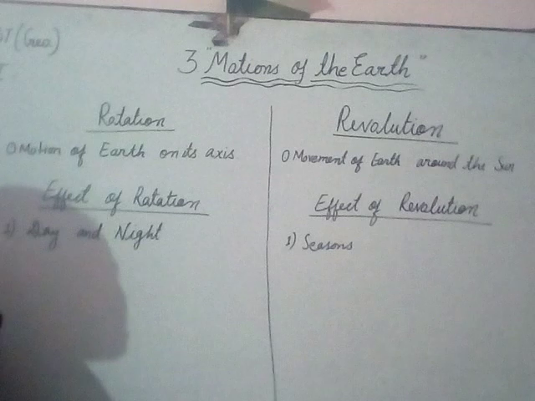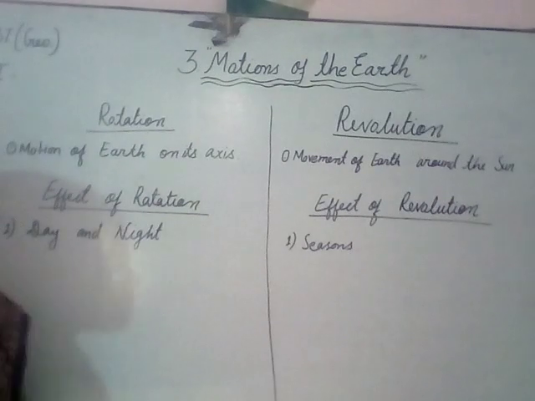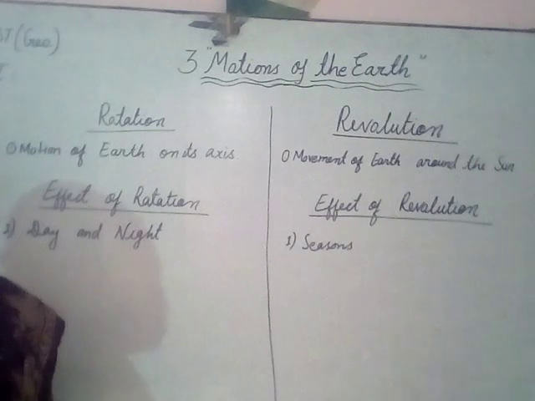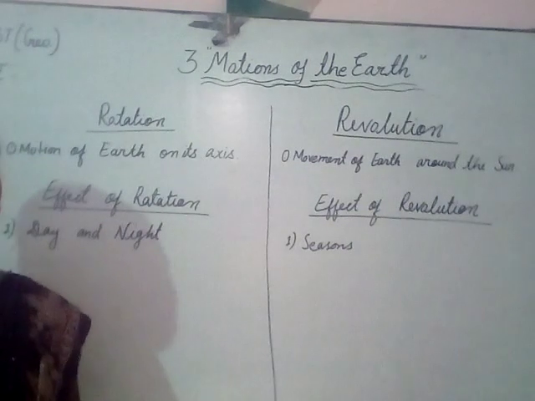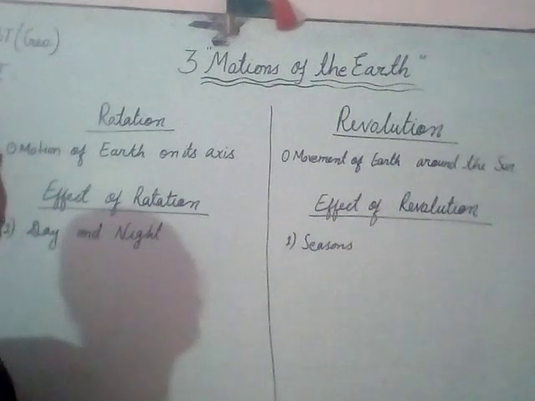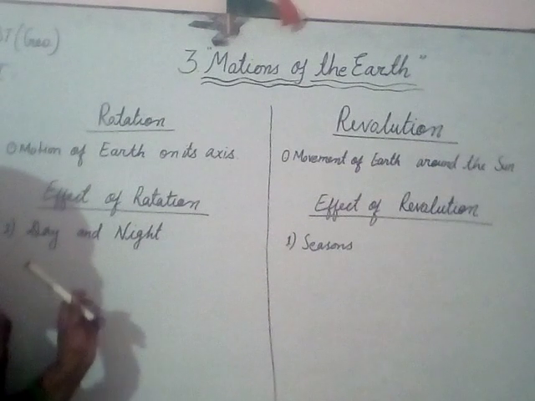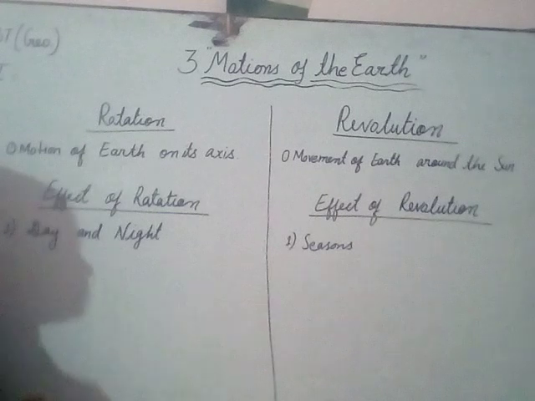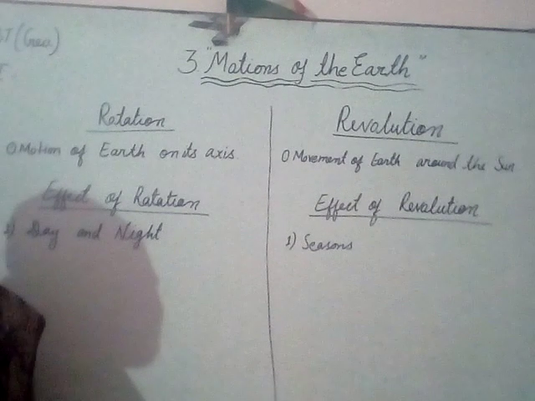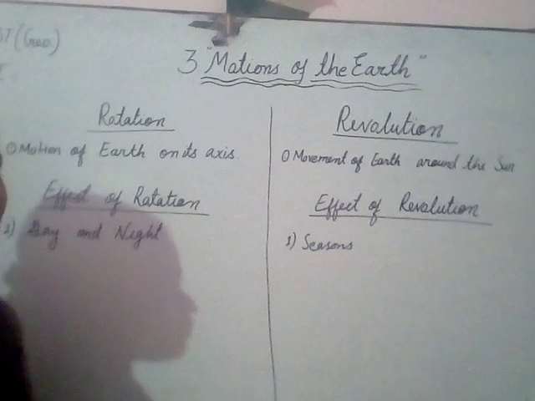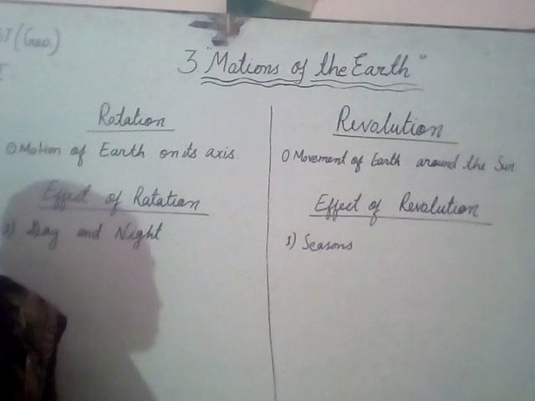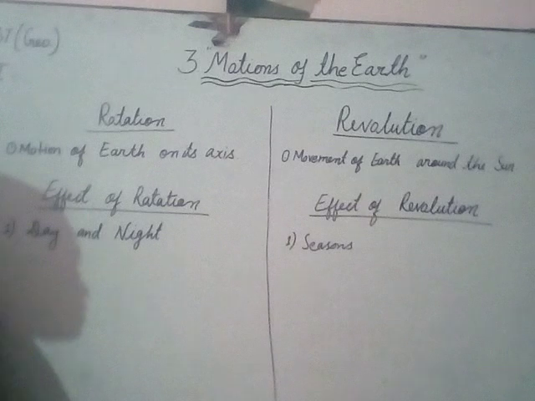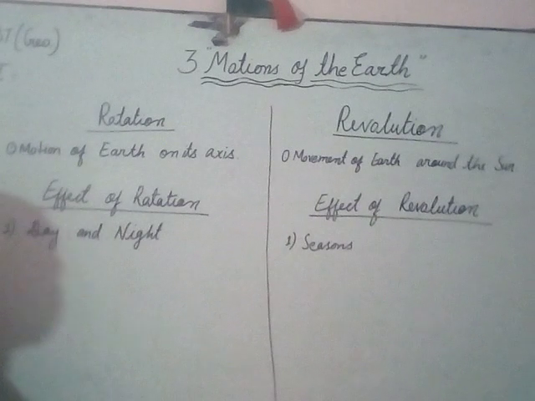Now the next point is the effect of rotation and the effect of revolution. What happens due to rotation and due to revolution? The first main point is that due to rotation, the main effect is day and night. Due to the rotation of Earth on its axis, day and night happen. Let's see with the help of a picture.